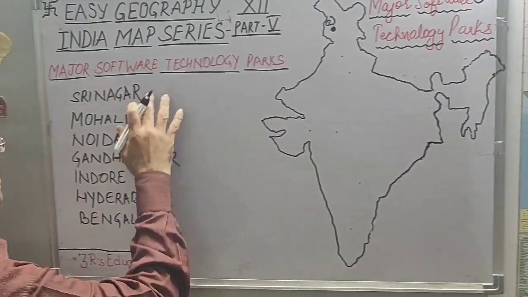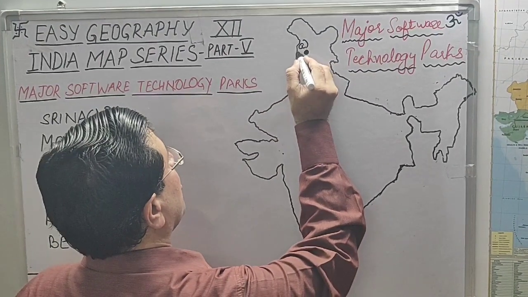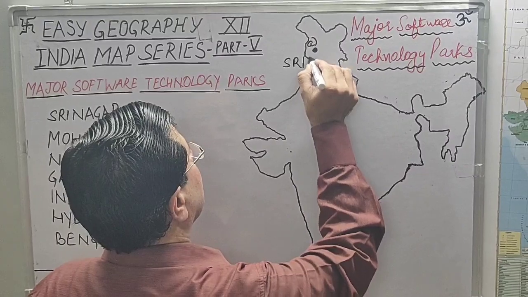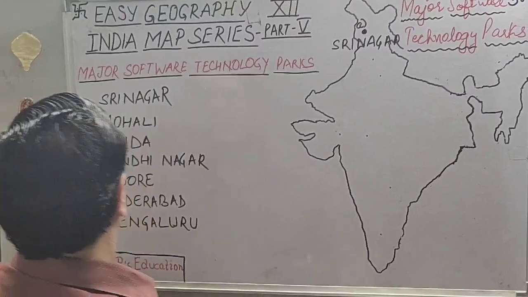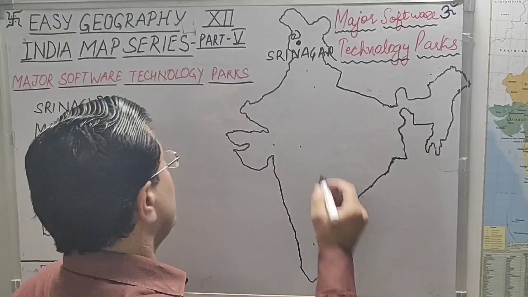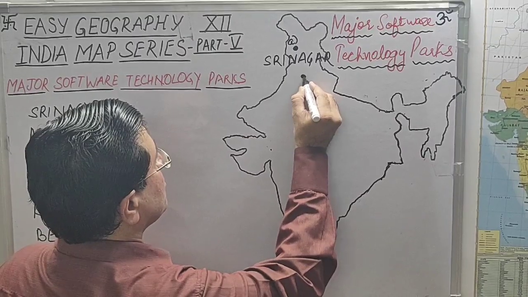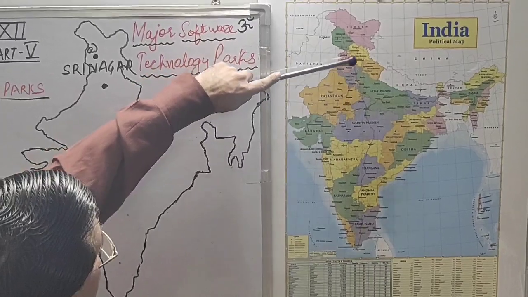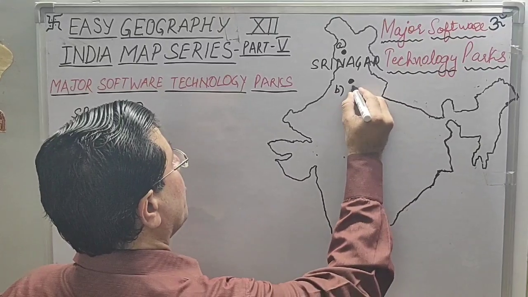In the northernmost region of India as far as these 7 centers are concerned, this is your Srinagar. Okay friends, so I'll write here Srinagar, location as well as labeling, both we are doing. Okay. And then next is Mohali. Mohali is very close to Chandigarh in Punjab. We are moving further south on the border of Punjab. We have this Mohali. You see the map of India. This is your Punjab and here you have Mohali. Okay. So B part is your Mohali.